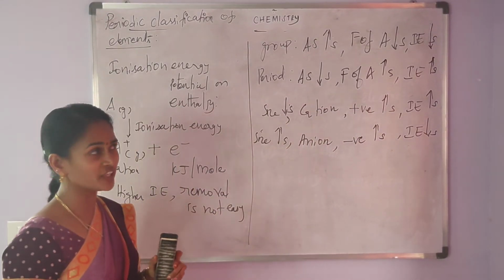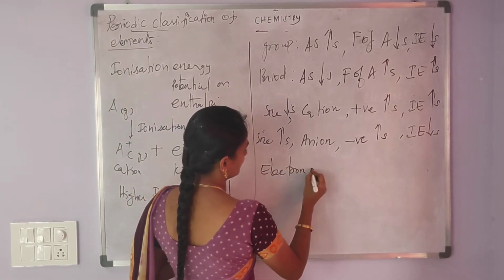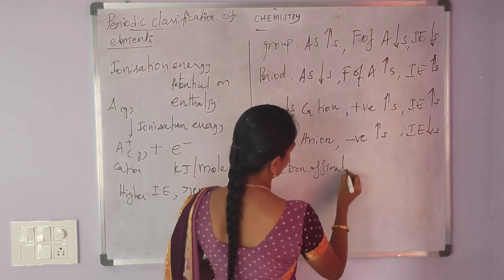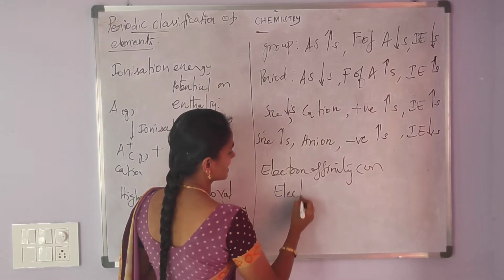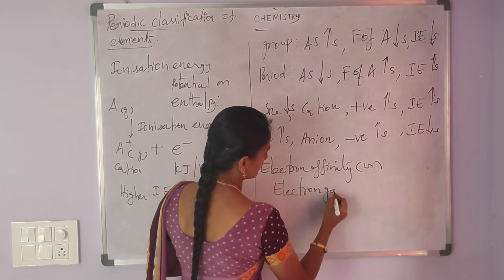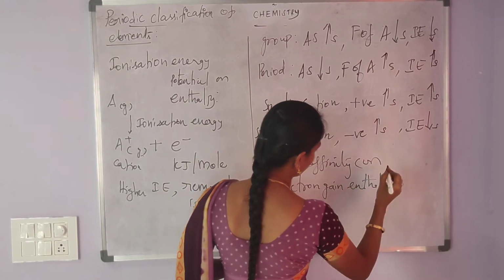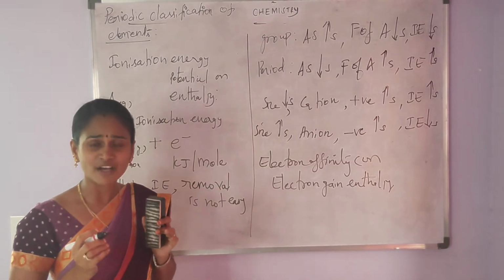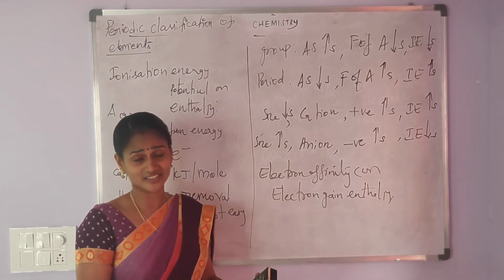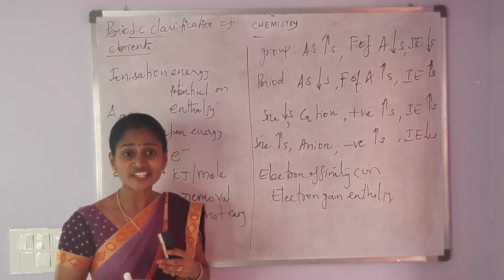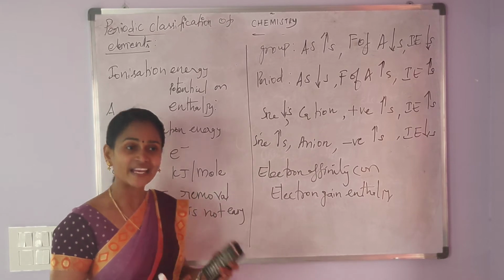Next, we are moving to the topic electron affinity. Electron affinity is also called electron gain enthalpy. Electron affinity is the amount of energy released when a neutral gaseous atom accepts an electron to form the anion.